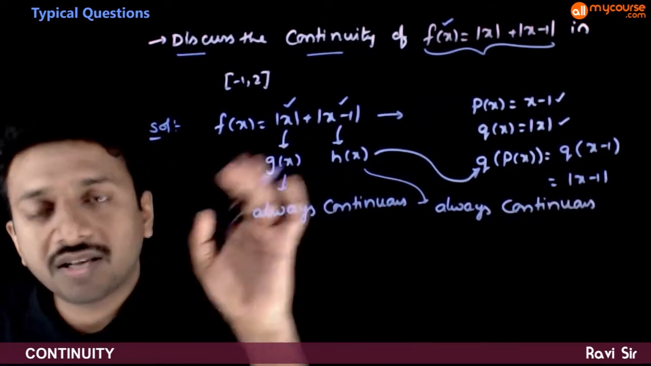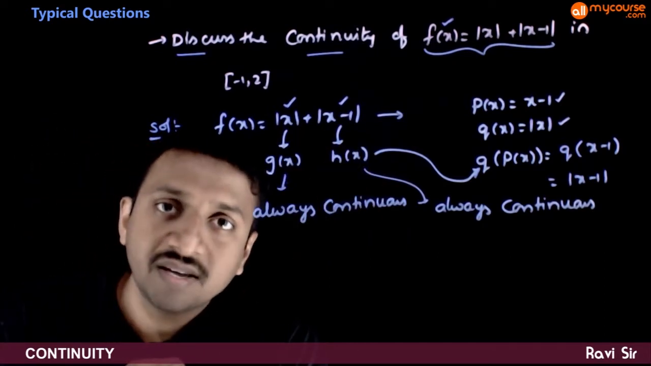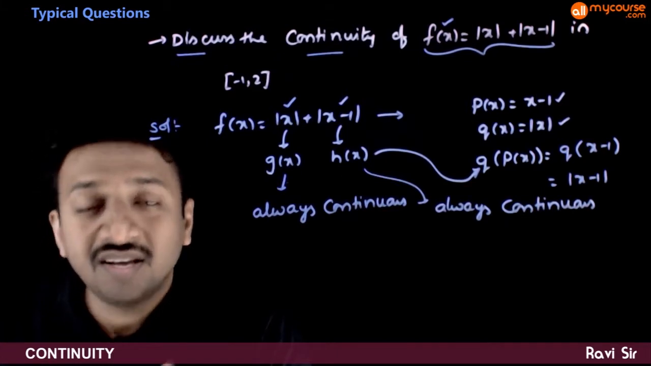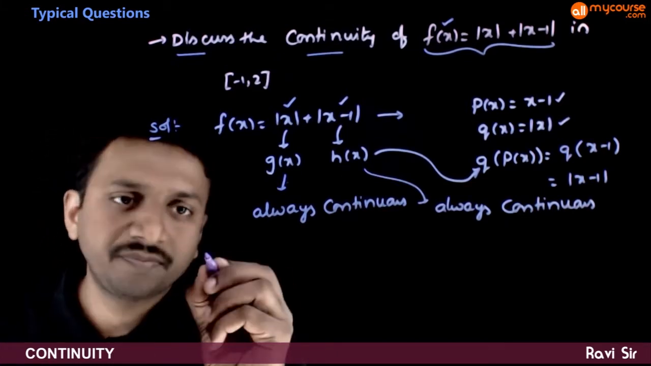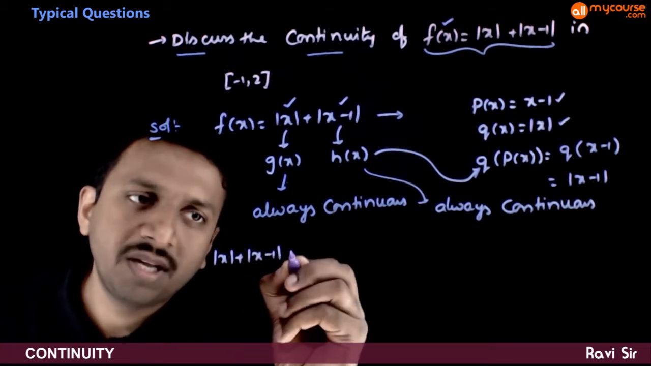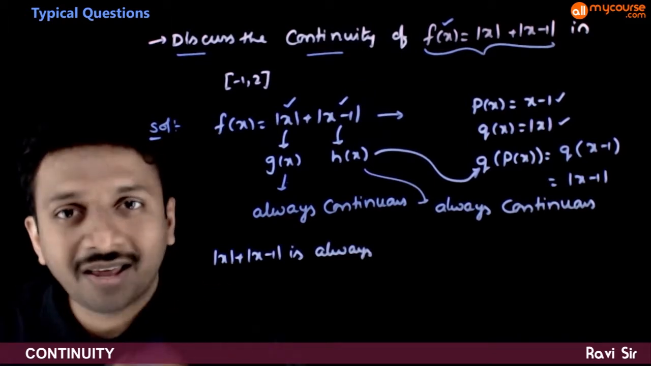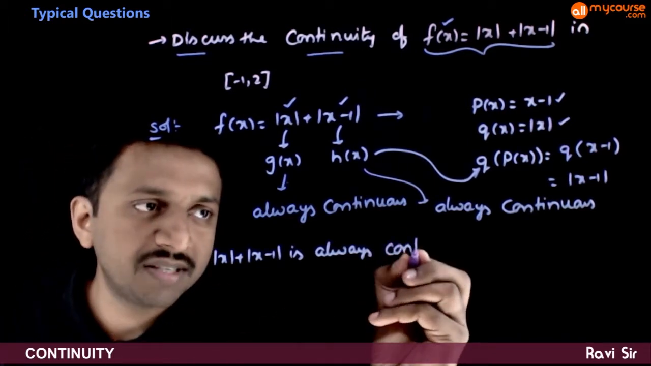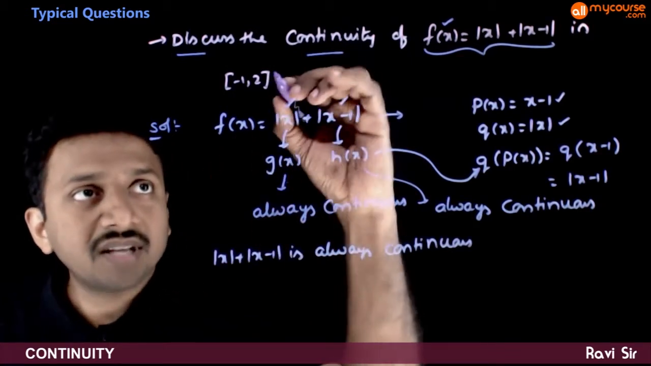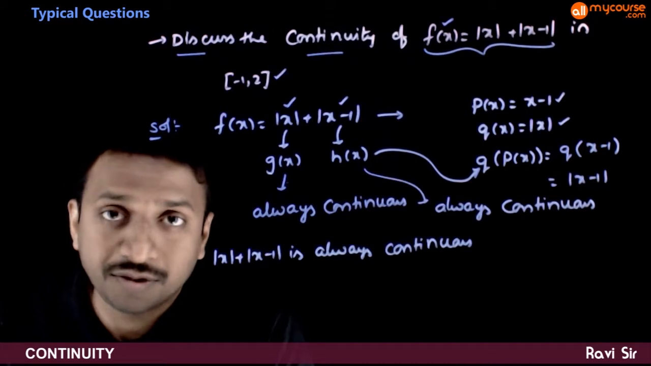That means mod x minus 1, h of x, is also always continuous. So mod x is always continuous. Mod x minus 1 is also always continuous. Hence, the sum of two continuous functions is always continuous. So mod x plus mod x minus 1 is always continuous. That is, at all real numbers, it is always continuous. Hence, f of x is continuous in the interval minus 1 to 2 also.